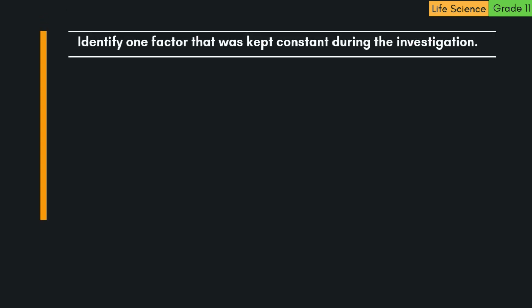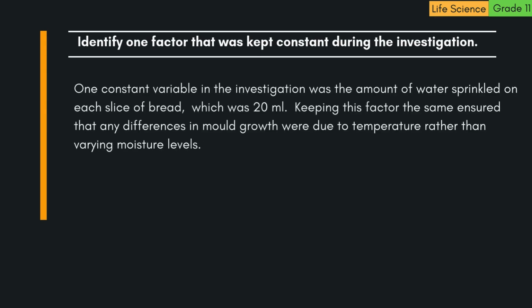Question: identify one factor that was kept constant during the investigation. One constant variable in the investigation was the amount of water sprinkled on each slice of bread, which was 20 milliliters. Keeping this factor the same ensured that any differences in mold growth were due to temperature rather than varying